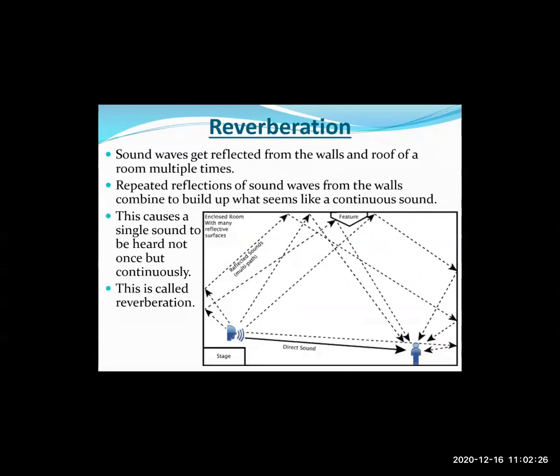Then we saw the concept of reverberation, which is an unwanted phenomenon that arises due to the reflection of sound in a closed environment. Sound waves get reflected from the walls and roof of a room multiple times. Repeated reflections of sound waves from the walls combine to build up what seems like a continuous sound, which we do not desire. This causes a single sound to be heard not once but continuously. This is called reverberation.